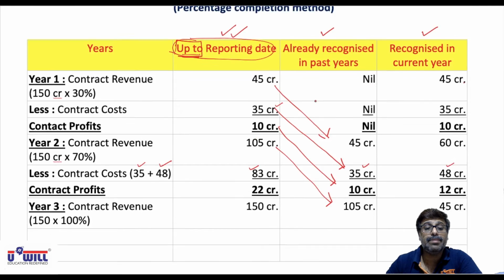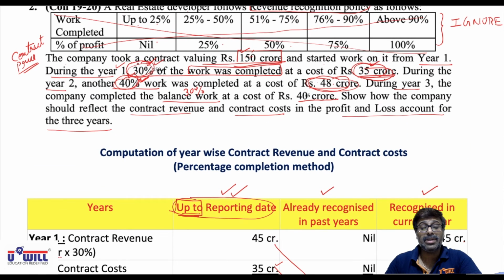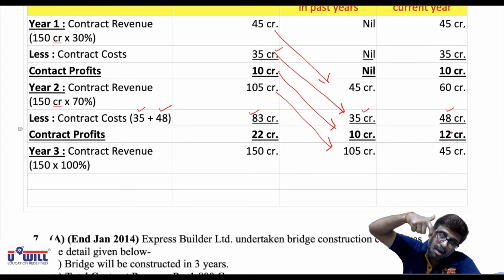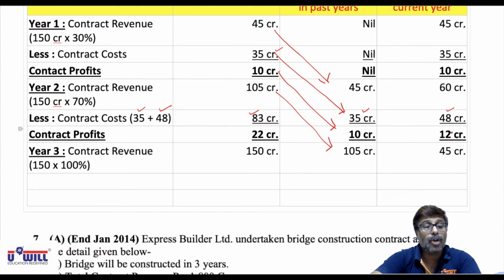And I told you here it is simple. 30 and 40, 70%. So balance 30% work is done in the last year. What is 150 crores 30%? 45 crore. But not directly, indirectly. From that, you will subtract